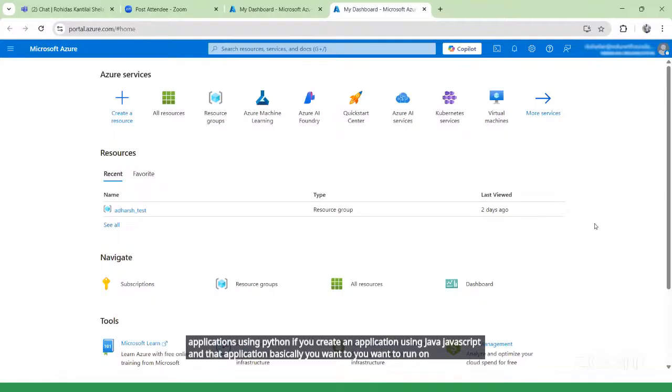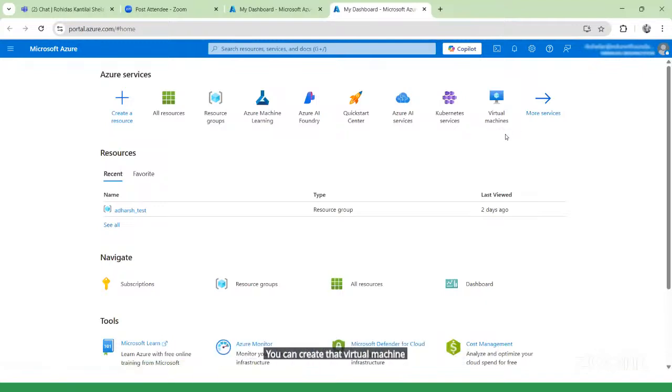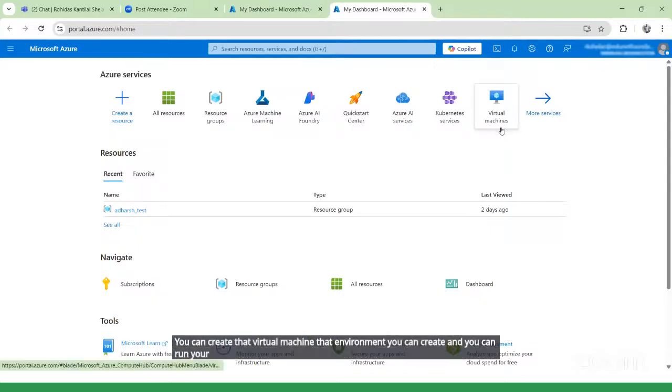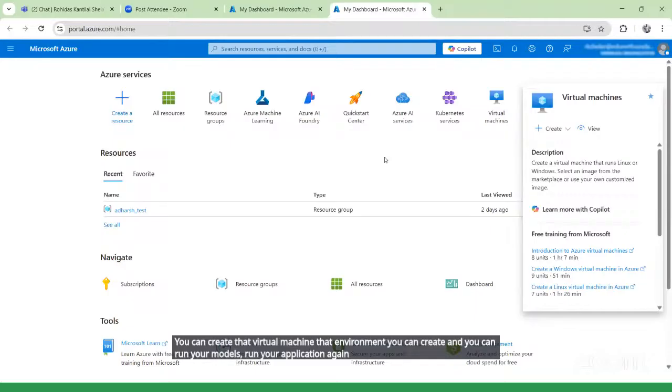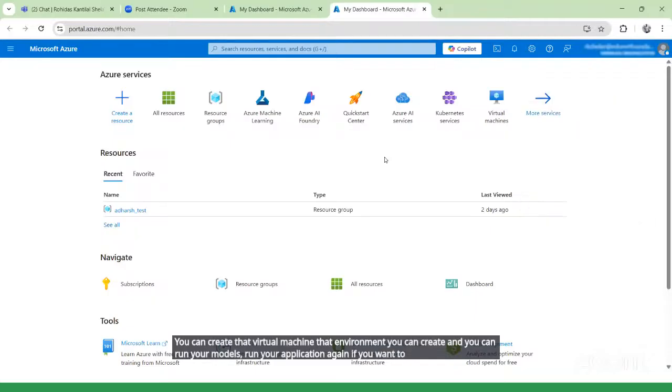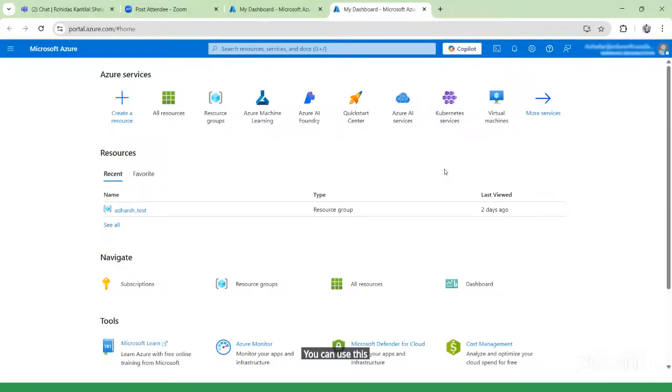You can create that virtual machine environment, and run your models and your application. Again, if you want to deploy your project, you can use this virtual machine service. So this is a simple dashboard for this.